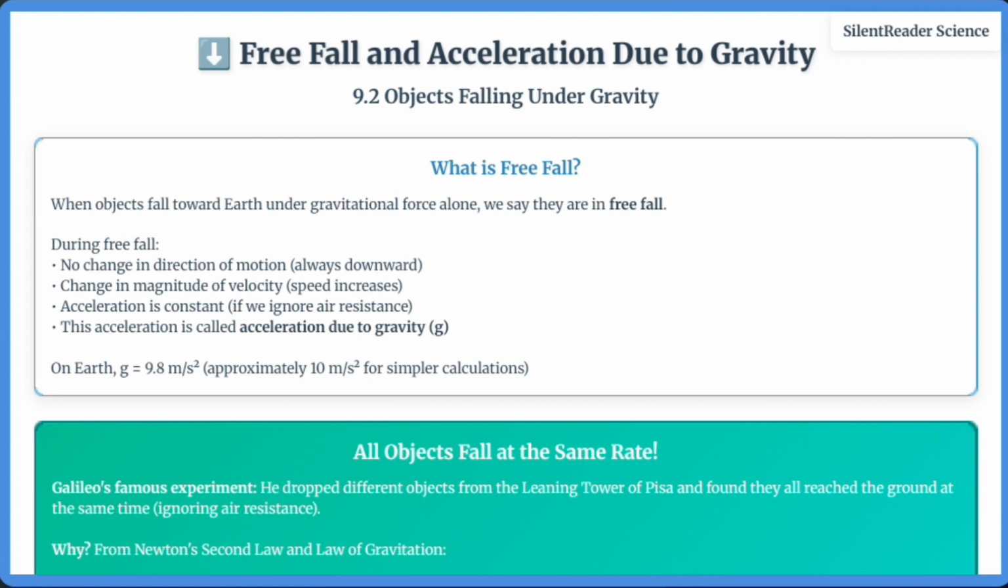We might expect heavier objects to fall faster. But the reason is that although heavier objects experience greater gravitational force, they also have greater inertia and require more force to accelerate. These two effects cancel out exactly, so all objects accelerate at the same rate in vacuum. In air, light objects with large surface area like feathers fall slower due to air resistance, but in vacuum they fall at the same rate as heavy objects.